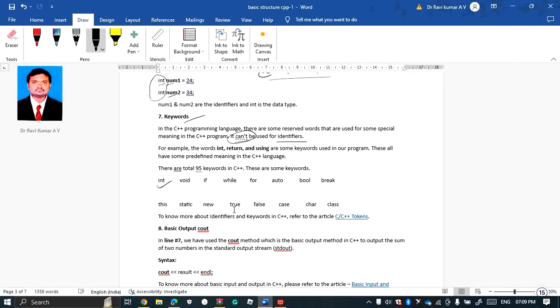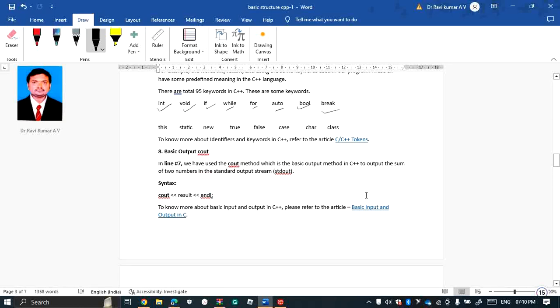Int, void, if, while, for, auto, bool, break, this, static, new, true, false, case, char, class, private, public are all keywords that should not be used as identifiers. As I said, these keywords are reserved words that do specific tasks.